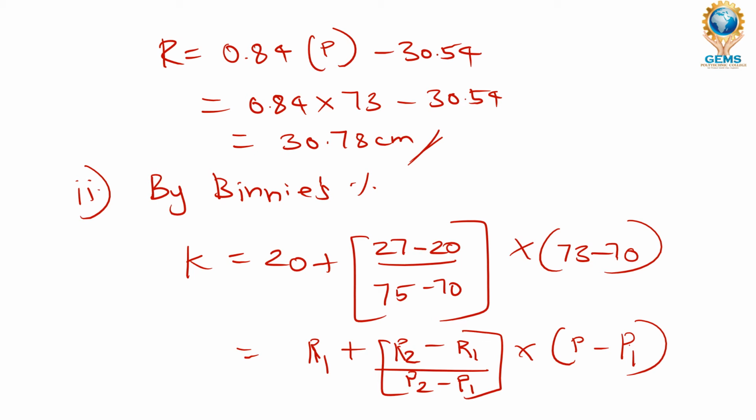Then we are going to proceed with solving this problem. The value will be 24.2 percent by Binny's coefficient, and we are going to find the runoff value for this Binny's value.